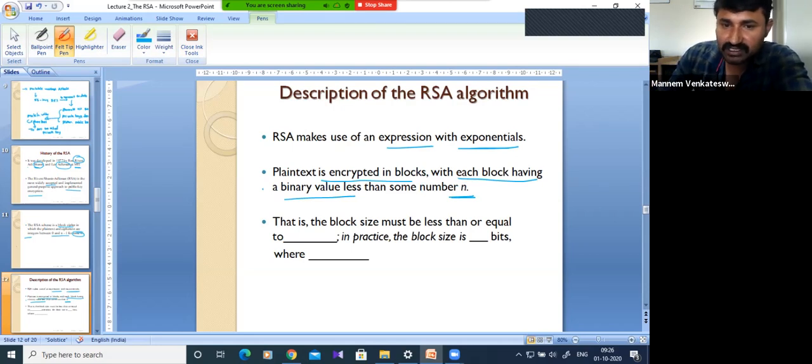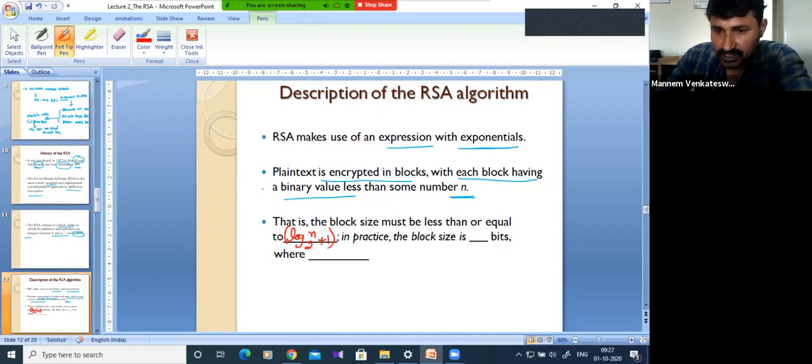So the block size must be less than or equal to log n base 2 plus 1. You can remember this equation. If n is equal to, suppose, 2 power 10, then it will be 10 plus 1. That is one condition.